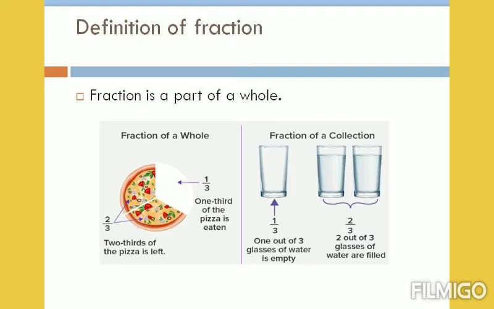Children, here we have a whole pizza divided into 3 equal parts. Out of that, one part is eaten by someone and 2 more parts are left over. Therefore, the fraction for the eaten part can be represented as 1 by 3 and the fraction for the leftover part is represented by 2 by 3.